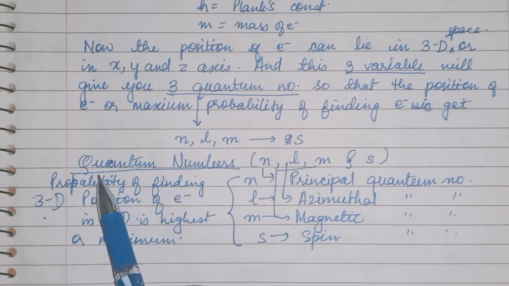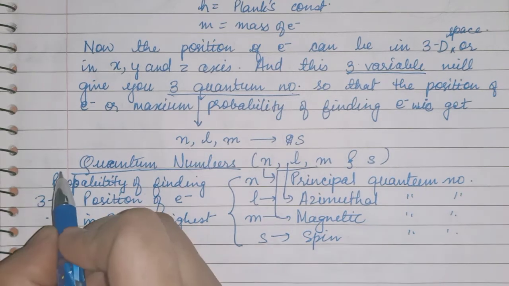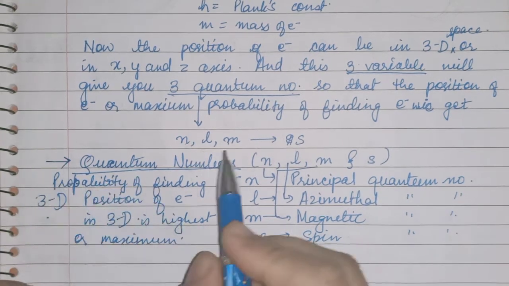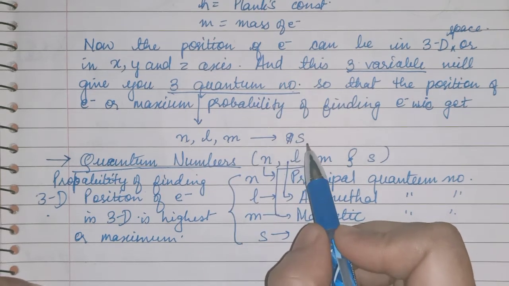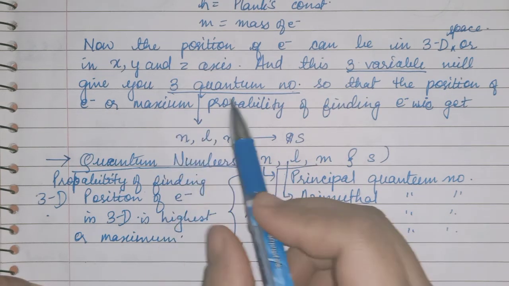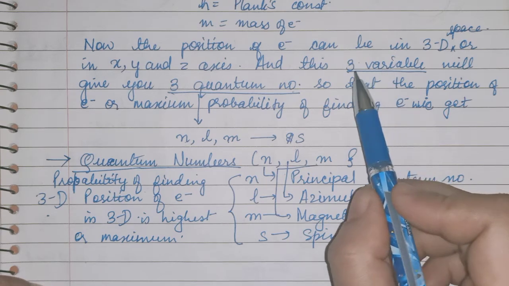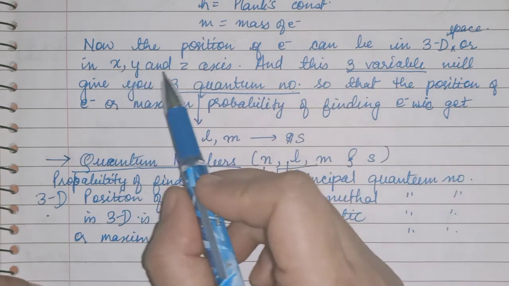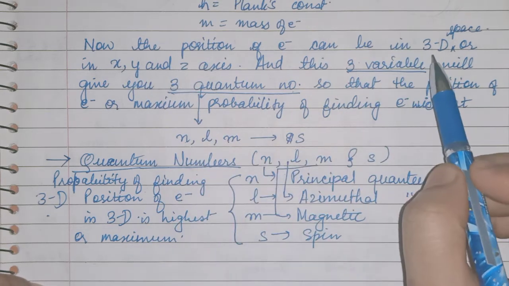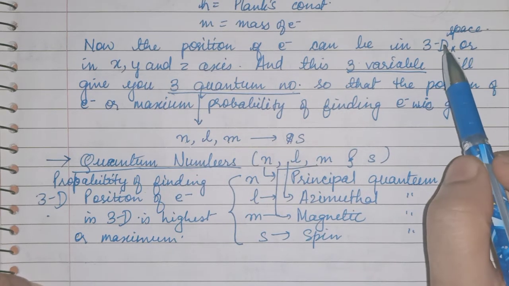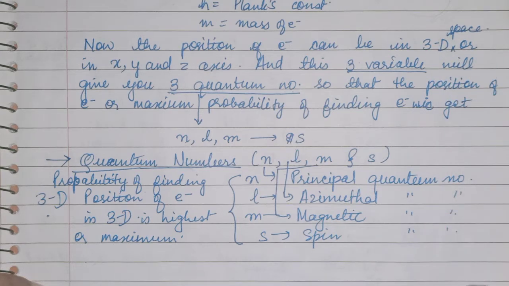Now see children, what are quantum numbers? Just now I told you n, l, m and s, these are four quantum numbers. Out of these four, three are coming from the three variables, and these three variables are of the x, y, z axis. This x, y, z axis is of three-dimensional space where the probability of finding the electron is maximum.